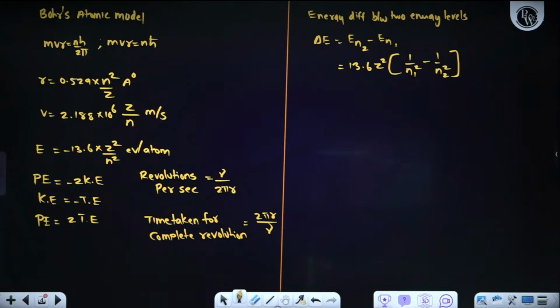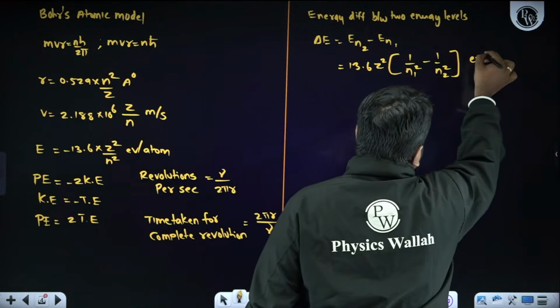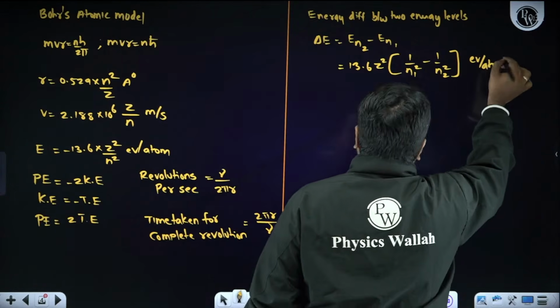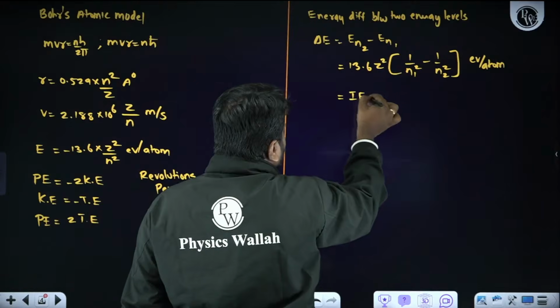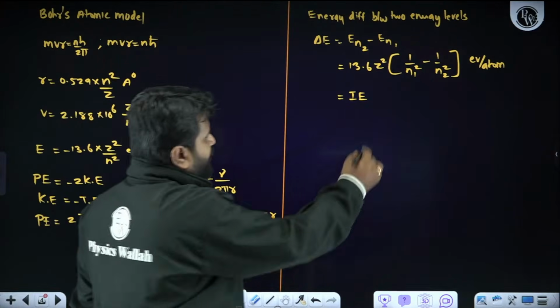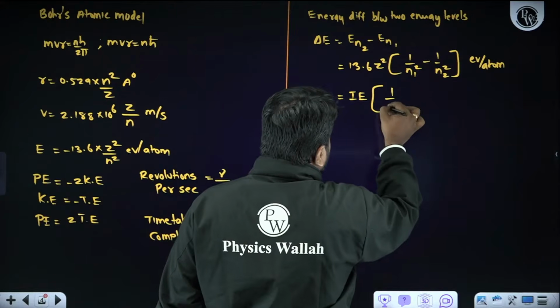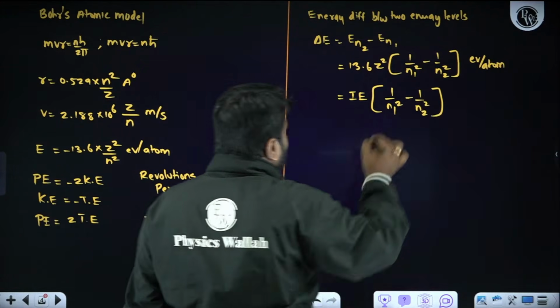What will be the units? We will be getting the units in eV by atom. If I want to use ionization energy, then the change in energy will be equal to ionization energy into 1 by N1 square minus 1 by N2 square.